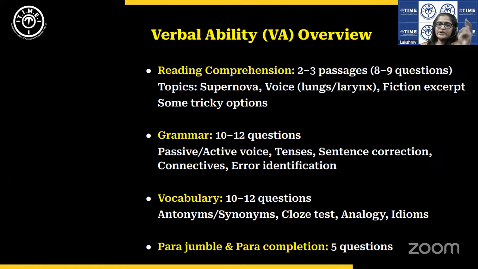There were 2 short passages, one on some supernova and cosmic rays, something like that. So something to do with astrophysics, physics, astronomy, etc. And there was another one on voice. Okay, how sound is produced in the human body, the whole system of the lungs, larynx, some elements of the respiratory system, auditory system, etc. So these were the 2 short passages.